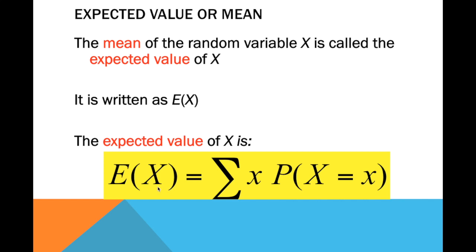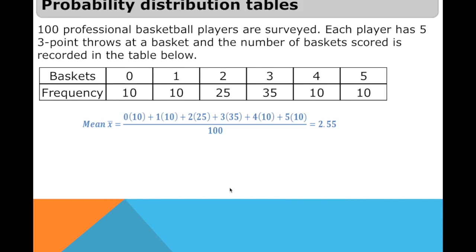Expected value of x is equal to the summation of x times the probability of x equals x. So x here is a random variable, this is the value of the random variable, and this is the probability of x being equal to a particular value of the random variable. And we have to get the sum, and the summation will be the expected value of x.